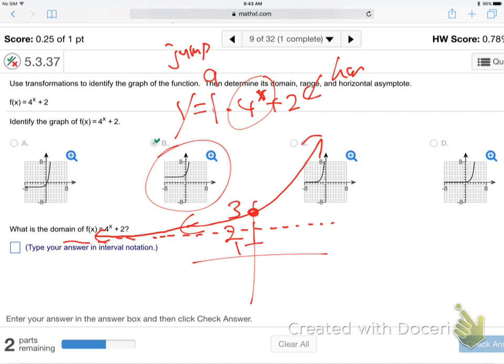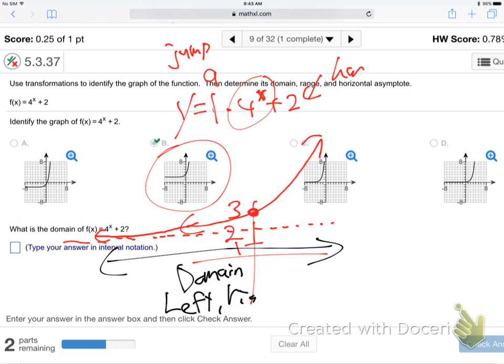Good. It's real easy. They also want domain, range, horizontal asymptote. So what's the domain of this thing? Remember, domain is width. On a graph, when you have a picture, domain is cake. Domain is just left edge, comma, right edge, with parentheses. So it's negative infinity, infinity. That graph goes forever left, forever right. And what's the range?